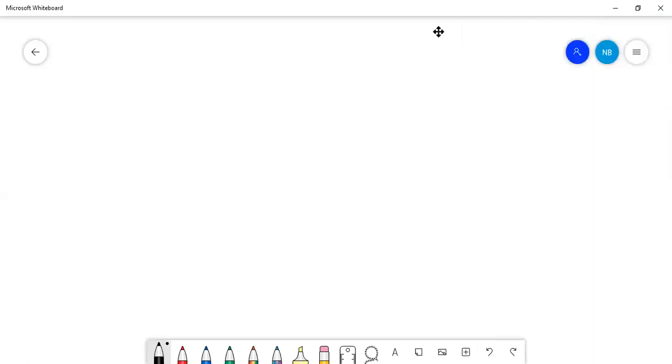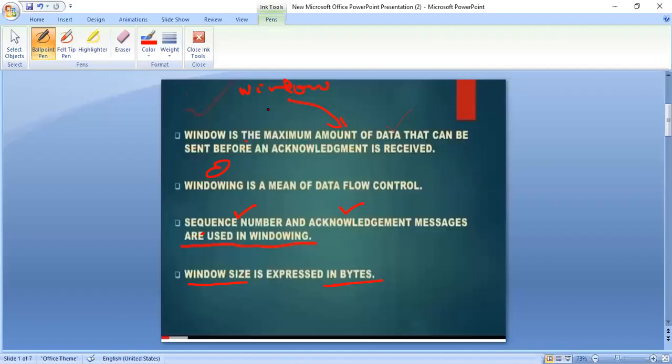Let me share the PPT. What we are discussing here is that a window is nothing but the maximum amount of data that can be sent before an acknowledgement is received. What is important for us here? Sequence numbers and acknowledgement messages are important for maintaining windows. And one more thing, window sizes are expressed in number of bytes.